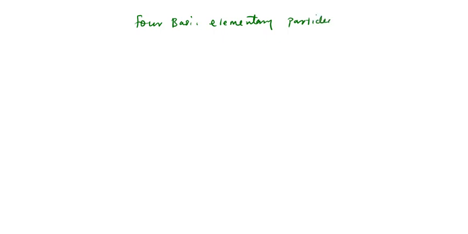Now, the first one is what we know as the electron. This electron is discovered by J.J. Thomson. And of course, you are aware that electron is always negatively charged.